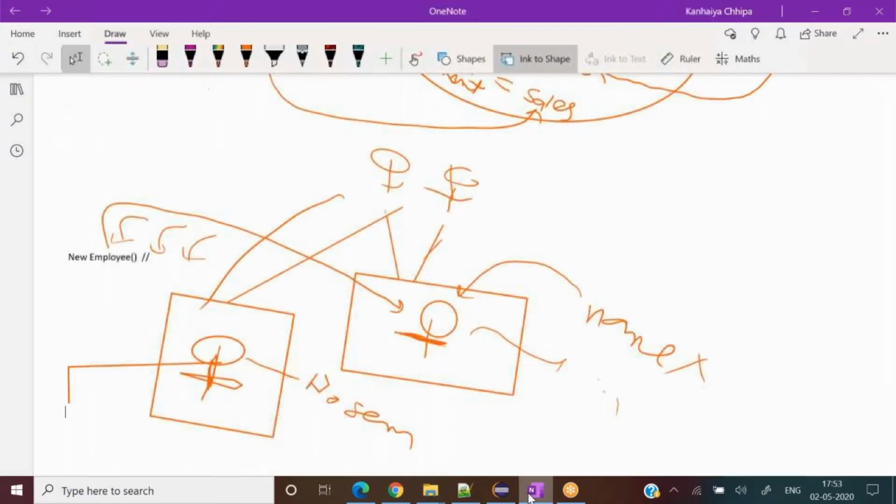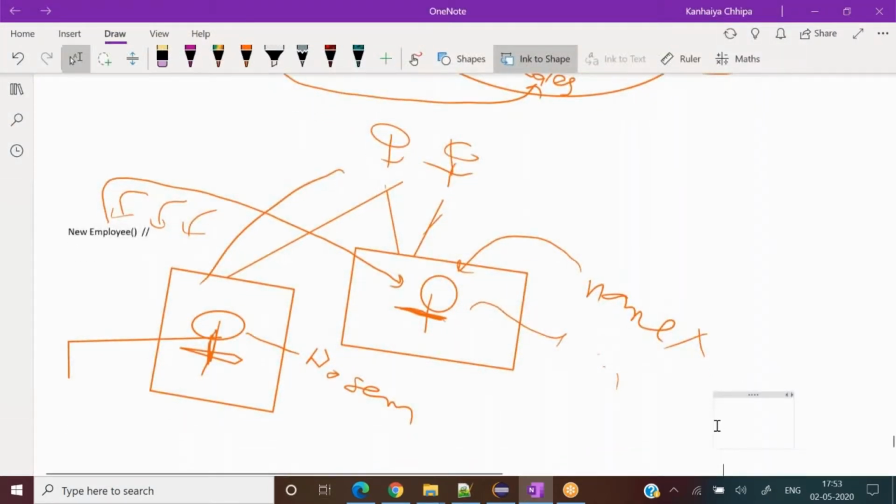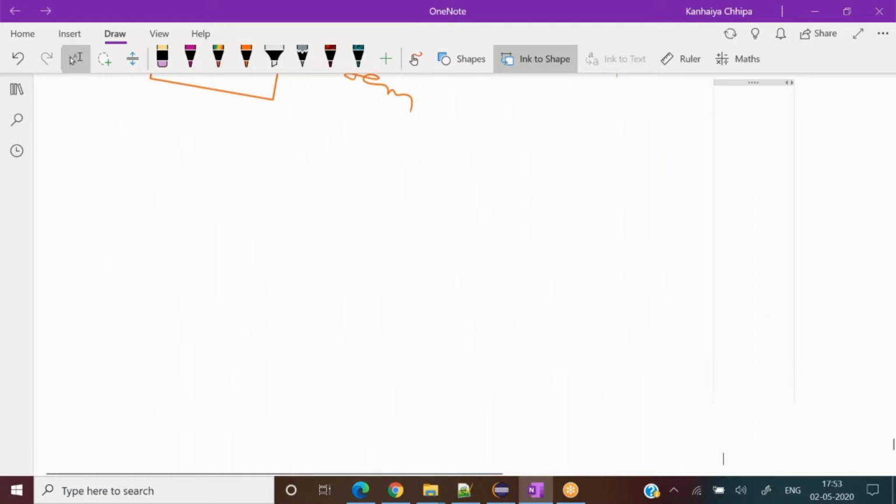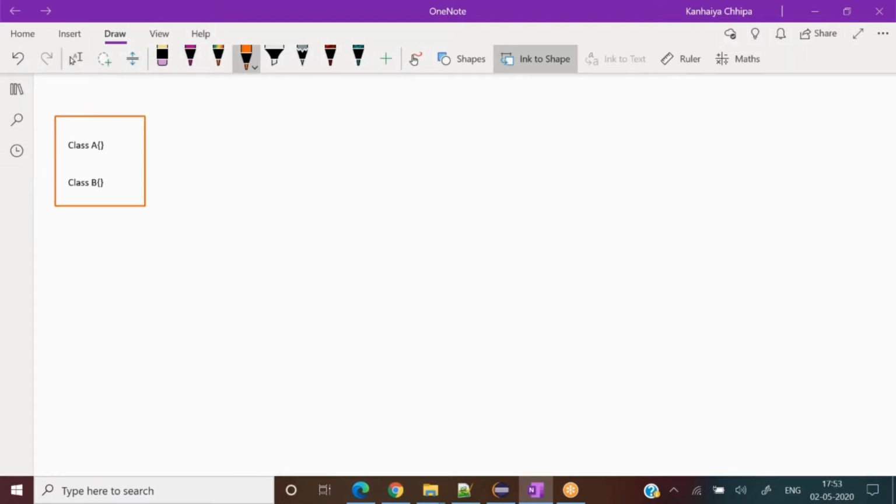Let me come here so that I can explain easily. I write class A, small, I did not write anything, and class B. Imagine both are in the same single source file. When I am going to save this file, can I give two names with the file name? No, it has to be one name only. So Java says either choose this or this. You cannot write A, B.